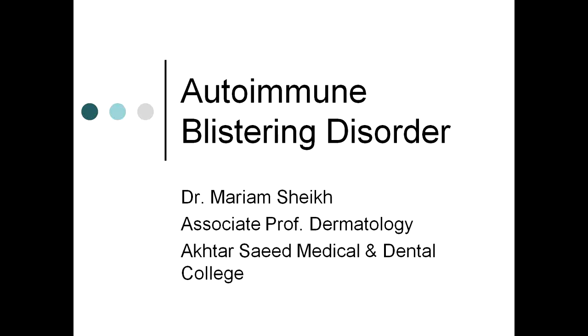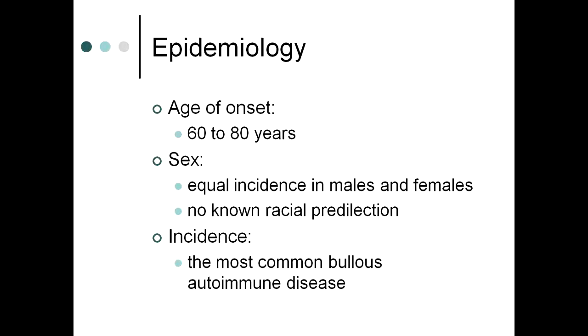In the last lecture, I told you about pemphigus vulgaris. Now we'll be talking about bullous pemphigoid, deeper down the blistering disorders. Now, basically, what is bullous pemphigoid? It is again an autoimmune blistering disorder.